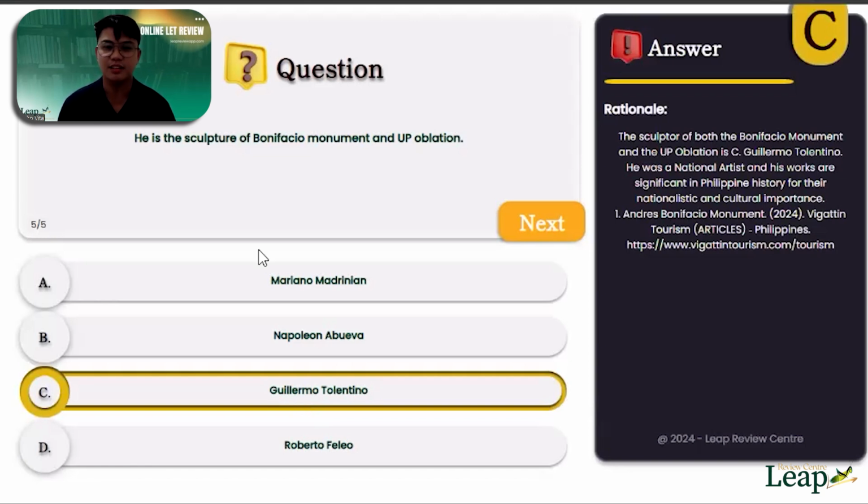So, Guillermo Tolentino is the sculptor of both the Bonifacio Monument and the UP Oblation. He was a national artist and his works are significant in Philippine history for their nationalistic and cultural importance. So, di ba Bonifacio Day sa Saturday? That's a good reminder, no? Kung ano ni Guillermo Tolentino. Okay, so the correct answer in this question, just take note of this: the sculptor of Bonifacio Monument and the UP Oblation is Guillermo Tolentino.